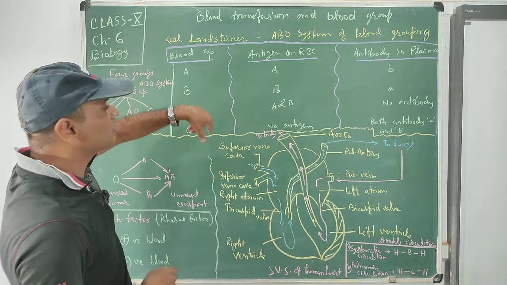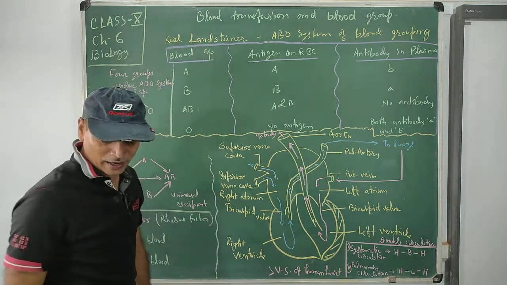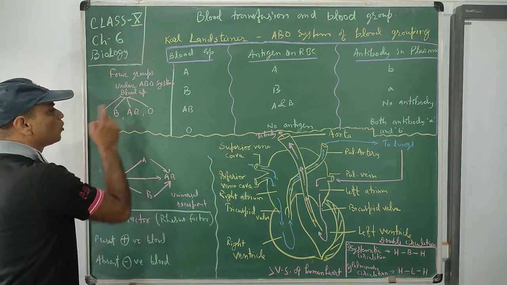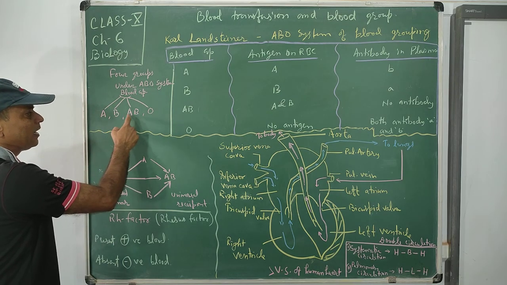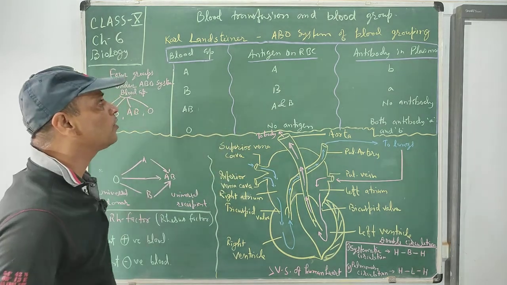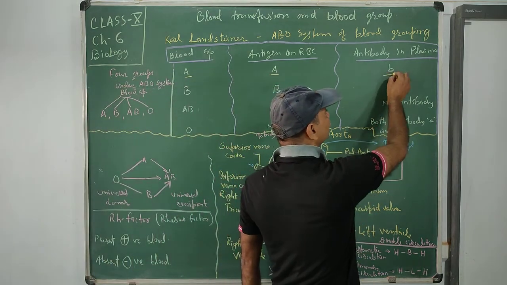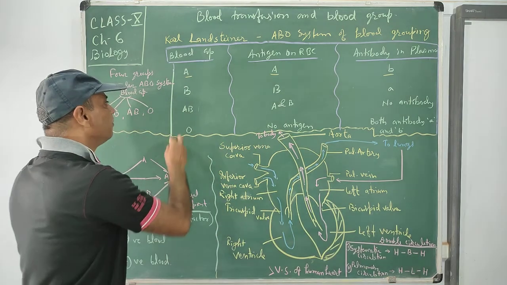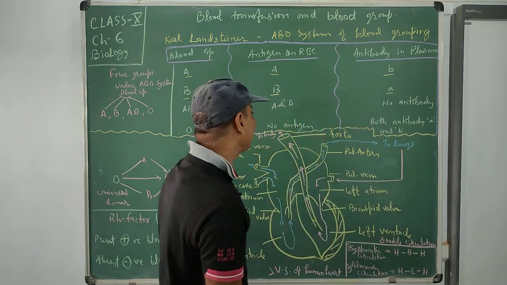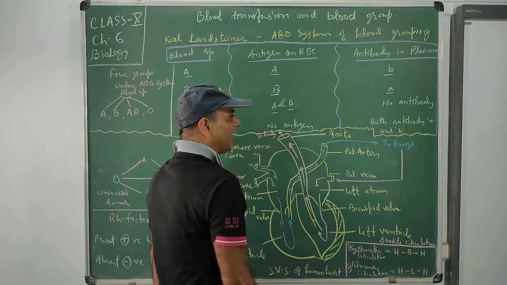So how do we know about the grouping? You know there are 4 groups. Karl Landsteiner provided the ABO system of blood grouping, which has 4 blood groups: A, B, AB and O. They are grouped according to the antigen they have. Blood group A has A antigen, and the antibody present in plasma is B. Blood group B has B antigen and the antibody in plasma is A. AB has both antigens A and B, but no antibody.